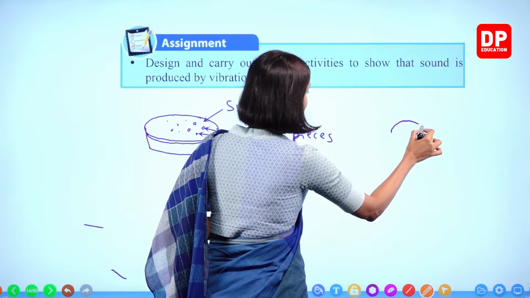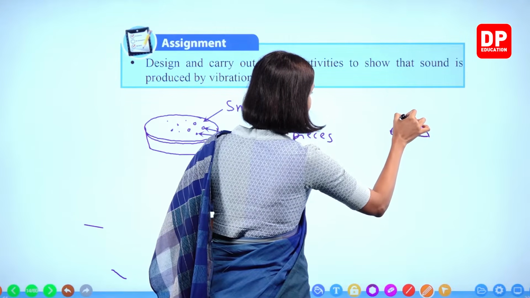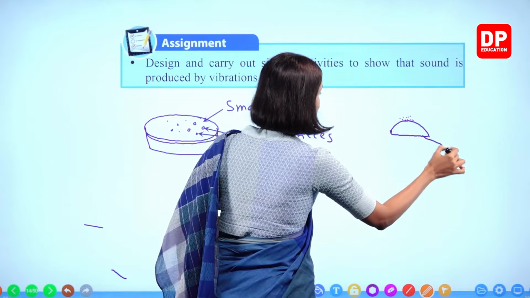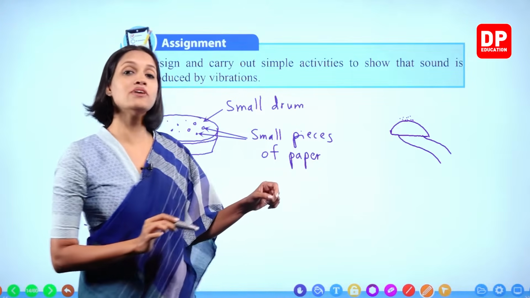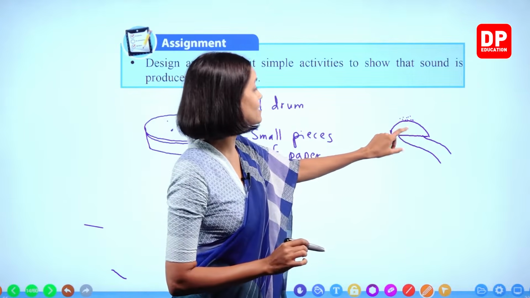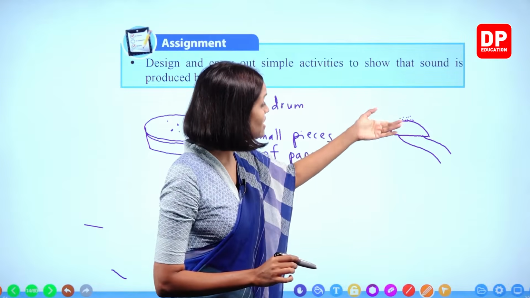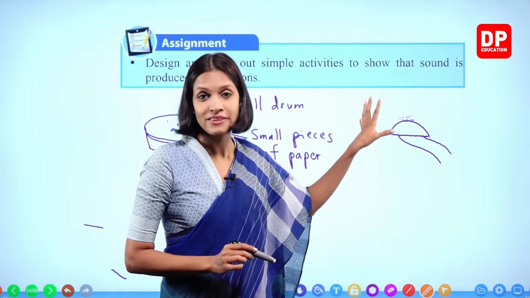Now here you can do it in another way. You can take an electric bell setter and you can place again pieces of paper here. And you have to provide electricity to this electric bell, and then what happens? This bell will start to ring, and when it rings, these tiny pieces of paper vibrate. Right, children?